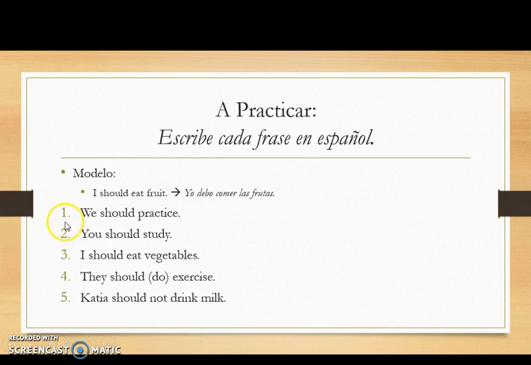Ustedes escriben números 1, 2, 3, 4 y 5 en sus apuntes. Pause the video so you can do that.